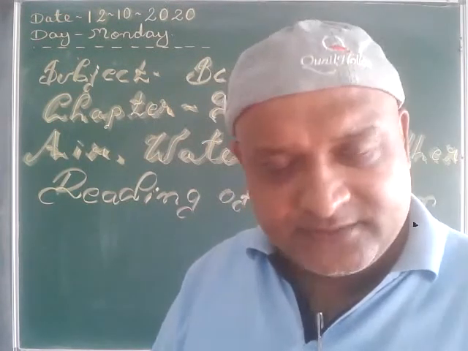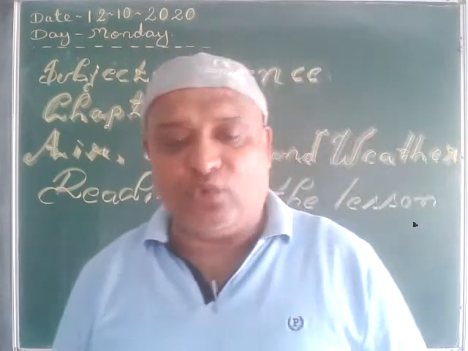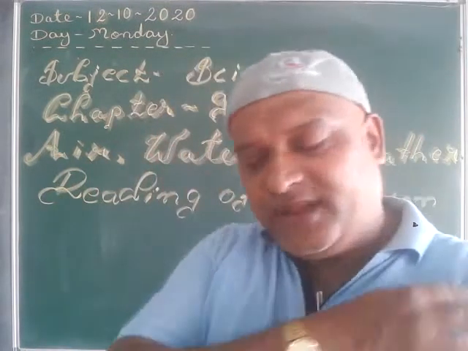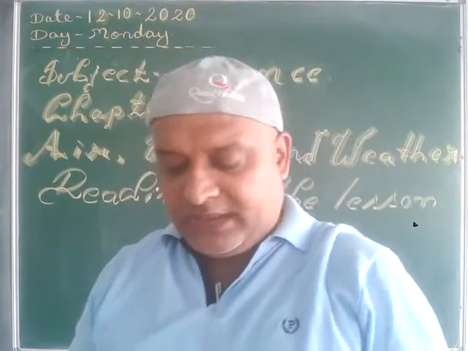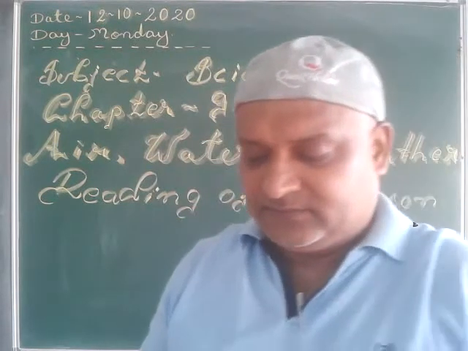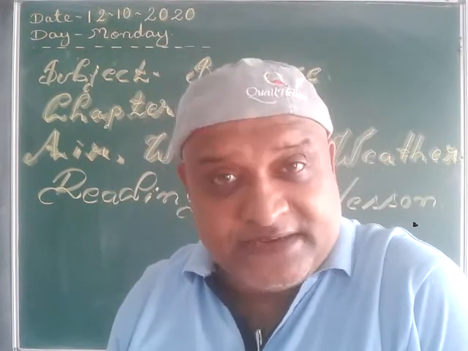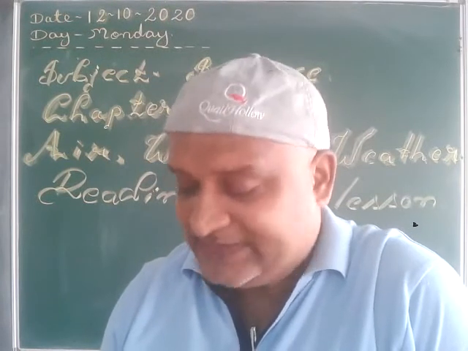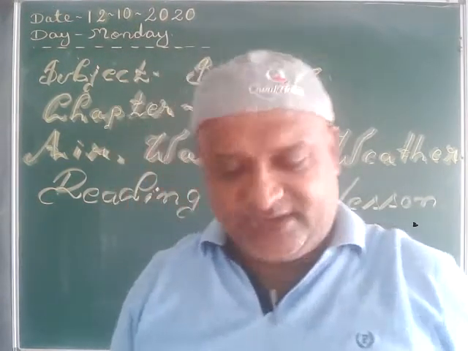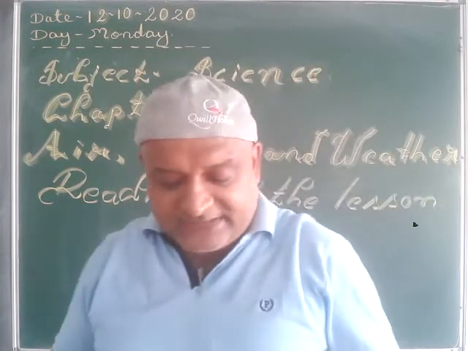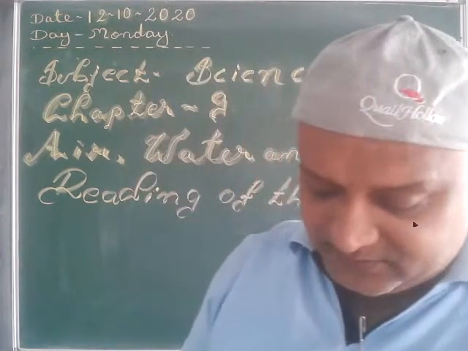Okay, clear? Now let's talk about water cycle. Are you ready? Now, the heat of the sun heats the water present in rivers, ponds, lakes, seas, etc., and converts it into water vapor.